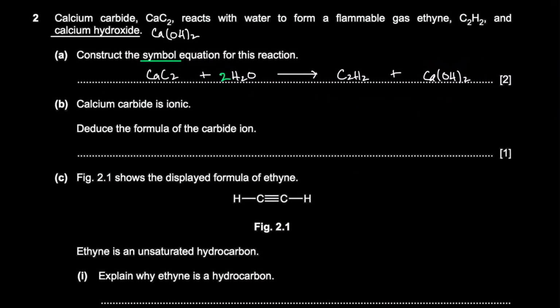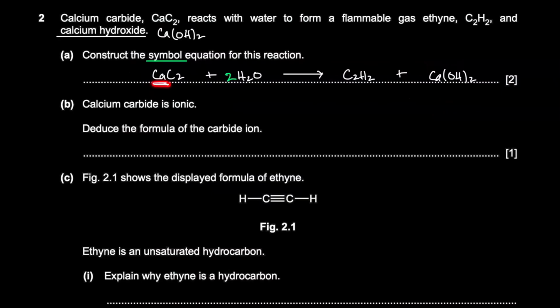All right, so this equation is balanced, right? Because we have 1 calcium, we have 2 carbons, we have 4 hydrogens here, and then 4 hydrogens here, and then we have 2 oxygens, right?